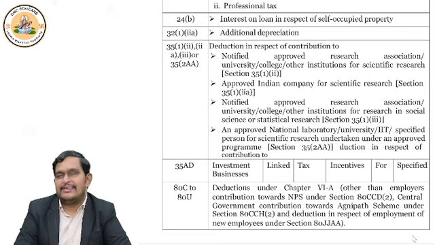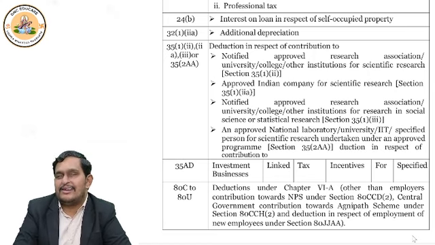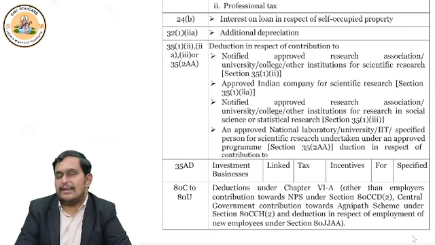Then you may say, sir, if we file return under optional tax regime, 35AD deduction we can claim. But suppose we file return under default tax regime, then what will happen to that capital expenditure? Arey, you claim depreciation under 32. Why you are worrying? Right? Normal depreciation is allowed, na? That you can claim. This way you should understand.